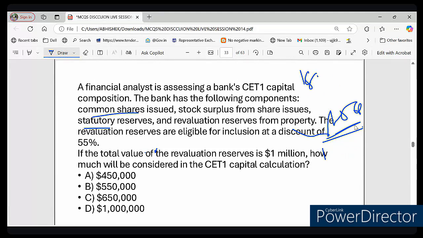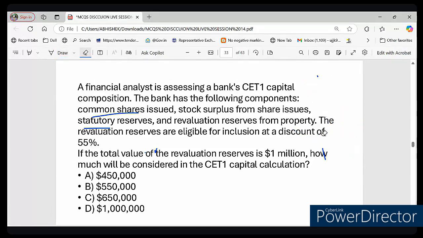So now, let me ask you a question. Can a bank include 100% of its revaluation reserve in CET1 capital? Yes or no? Please type in the chat. Can a bank include 100% of its revaluation reserve in CET1 capital? What do you think? Is it yes or is it no?